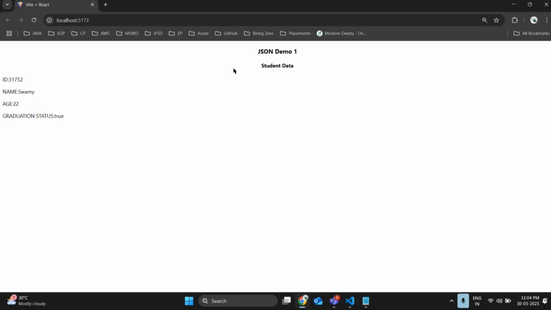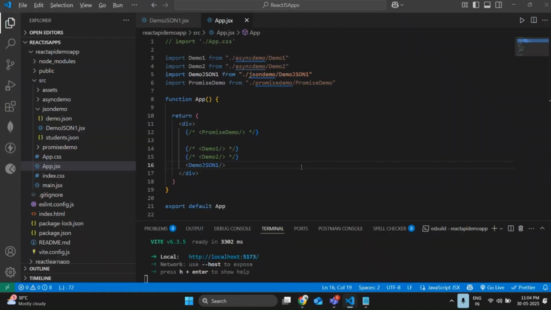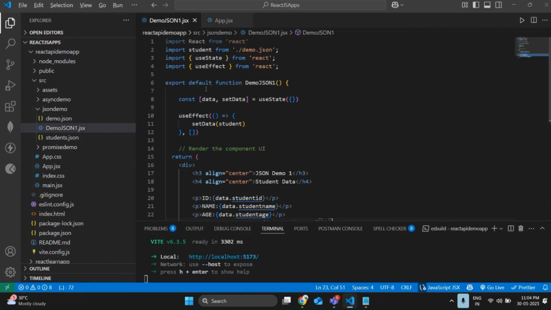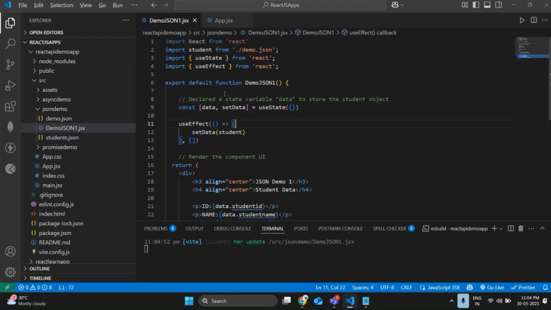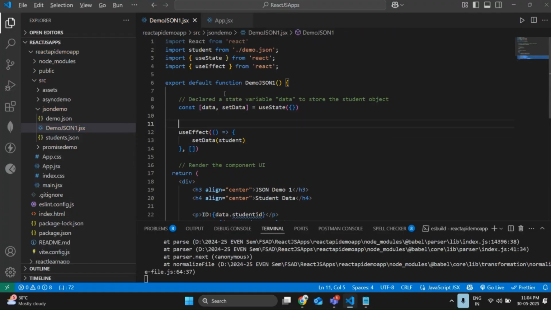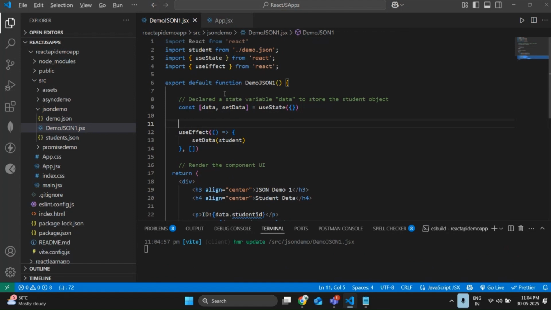Let me explain you clearly by writing the comments. So I have declared a state variable named "data" to store the student object. Done everyone as of now. We have successfully declared one hook to store the data. Done as of now. So what we done next?